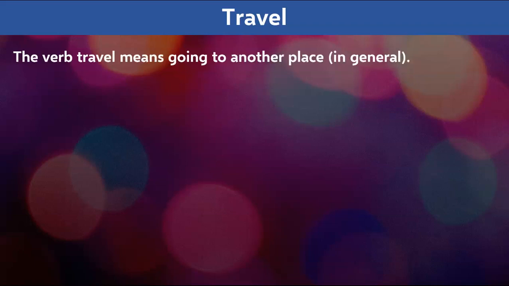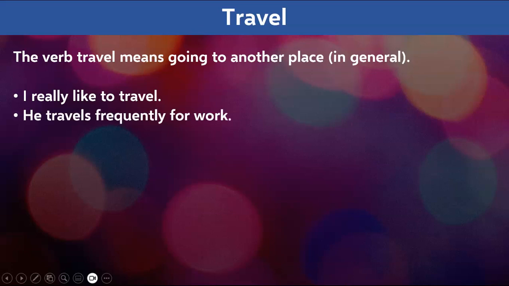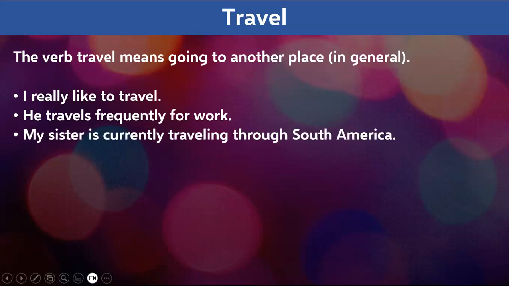Now let us understand the meaning of the word travel. Now the word travel is a verb. The verb travel means going to another place in general. Right? Let's take a few examples. I really like to travel. Now travel is being used as a verb out here. He travels frequently for work. My sister is currently traveling through South America. So we are talking about going to another place in general.